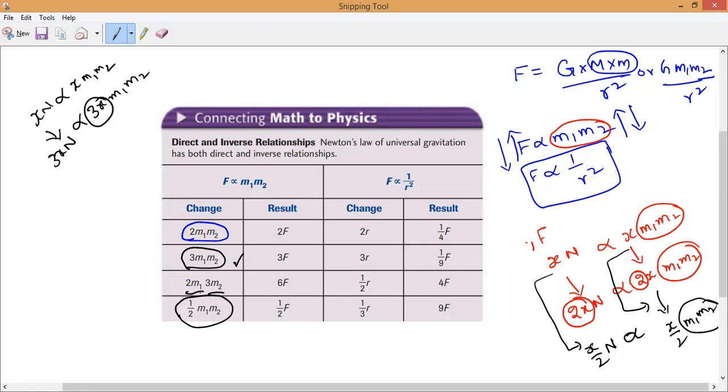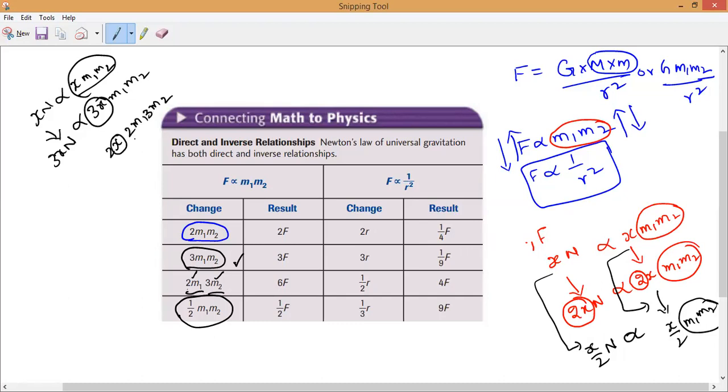So now you have to understand here. Body 1's mass becomes 2 times. Body 2's mass becomes how many times? 3 times. So you can see for example, both of this is x. Now this is becoming 2x. Understanding? So now x is constant. Now this is increasing 2 times. X is constant. This is increasing 2 times. Now this is increasing 3 times.